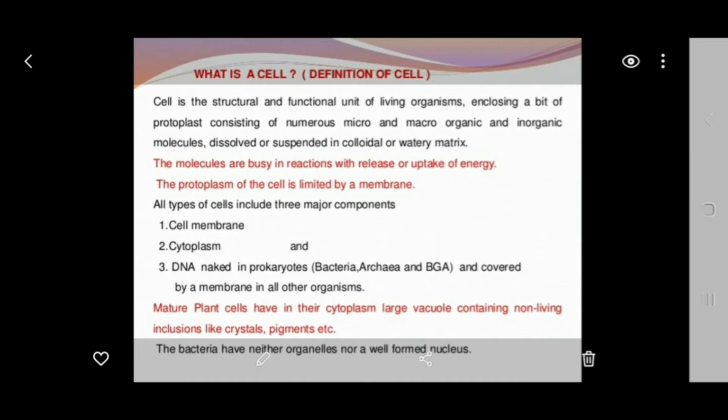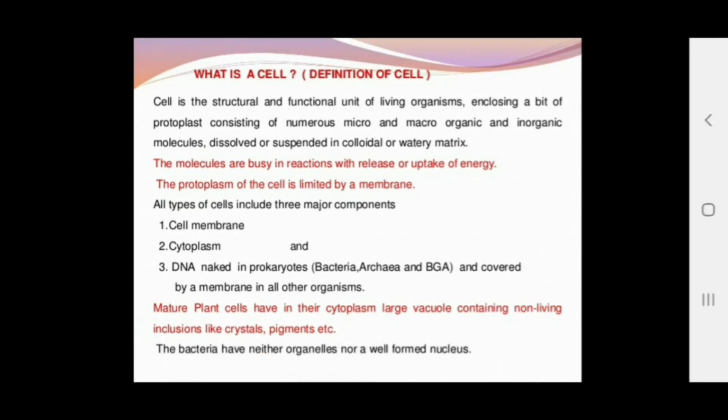Now this nucleus varies in different organisms. In prokaryotes, it is composed of only naked DNA. A mass of DNA is located centrally. We call it a nucleoid. It is seen in some bacteria, archaebacteria, and some lower prokaryotes. But it is covered with a membrane in other organisms, like eukaryotes. In eukaryotes, the nucleus is covered with a membrane. We call it the nuclear membrane.